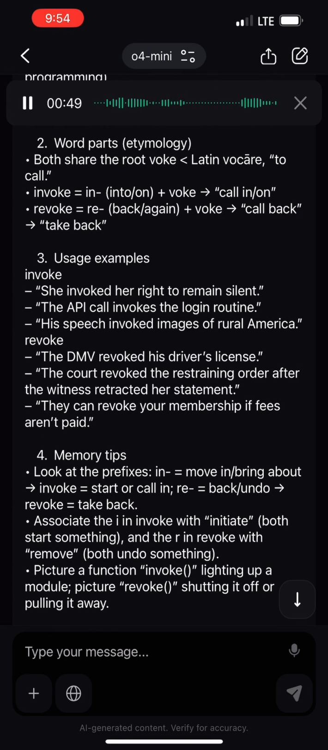4. Memory tips. Look at the prefixes. In equals move in, bring about. Invoke equals start or call in. Re equals back, undo. Revoke equals take back. Associate the I in invoke with initiate, both start something, and the R in revoke with remove, both undo something.